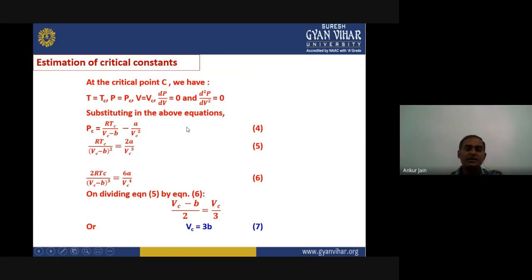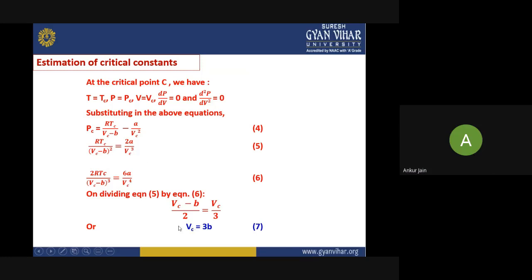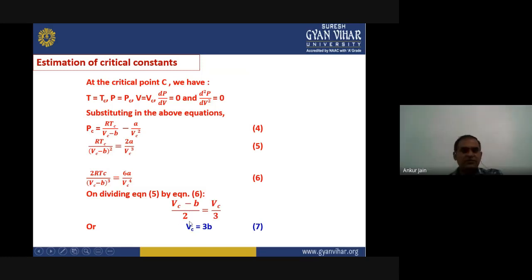If we divide equation 5 by equation 6, RTc will be cancelled out, and the remaining part will be (Vc - b)/2 equals, here also a will cancel out with a, Vc cube will be Vc cube, so the remaining part will be Vc divided by 3. So the relation from here, if we solve it further, we will get Vc equals 3 into b. This is the value of critical volume.